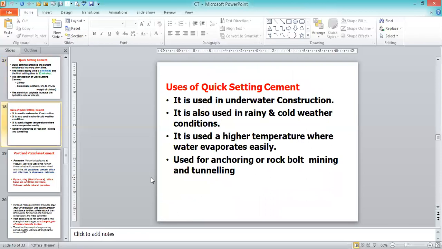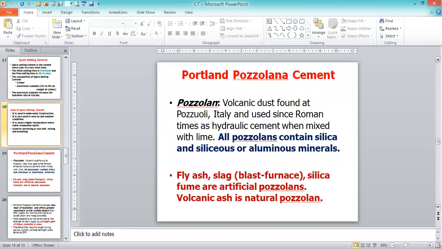So where are we going to use quick setting cement? It is used in underwater constructions. Already explained that, flowing water will always be there in river or sea water constructions, and we can go for the quick setting cement. It is also used in rainy and cold weather conditions. It is used in higher temperatures where water evaporates easily. Used for anchoring and rock bolt, mining and tunneling. These are the circumstances in which we will go for the quick setting cement. Always we are dealing with water, so in that case we have to use the quick setting cement. It improves the strength, and it also reduces the time to complete the construction.